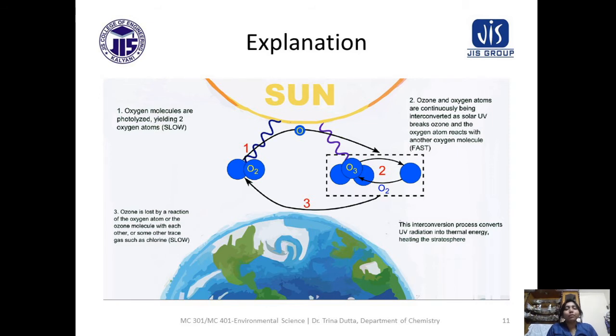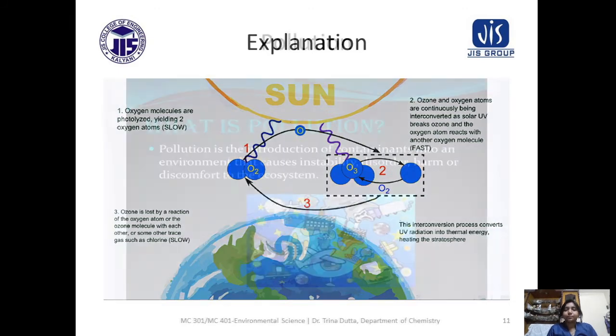So all of you understood what to tell? You have to show the reaction that O3 absorbs the UV rays and converts into O2 and O. This is the reversible reaction, and because of the O3, the temperature of the stratosphere increases.